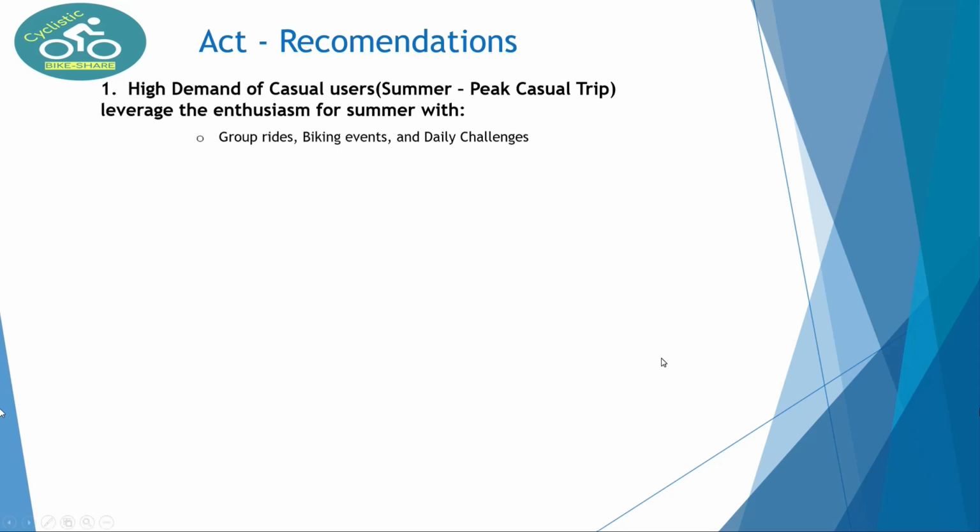We can leverage the enthusiasm for summer, considering introducing group rides, for instance contests or bike events, daily challenges that involve exploring the city, and the phenomenon seen with Pokemon Go in 2016 could also capture attention. Another strategy could be to emphasize the advantage of avoiding traffic jams, because we saw the peaks in the traffic hours. This fact is considered well understood by members, but perhaps less familiar to casual users.